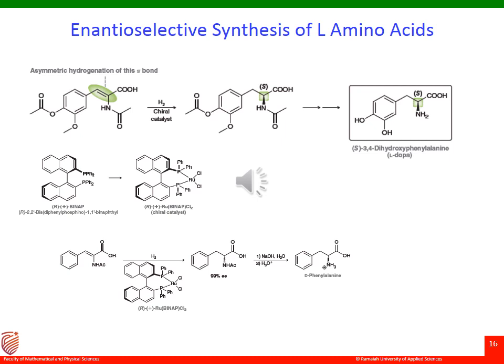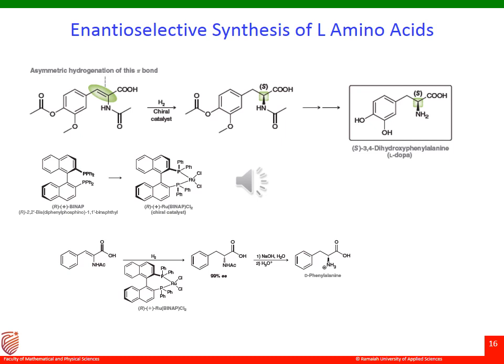If I take an asymmetric hydrogenation here in this example, L-dopa, right? L-dopa is an enantioselective synthesis I have done here, which is nothing but dihydroxyphenylalanine. So resolution is not necessary here because I end up with this enantioselective synthesis using asymmetric hydrogenation of the sigma bond here, right? I add a chiral catalyst, and a number of chiral catalysts exist. So when we add a chiral catalyst, we will only synthesize the enantioselective, that is the L amino acid form.